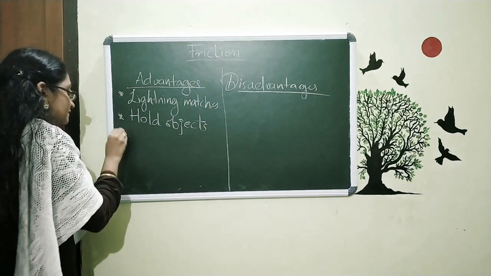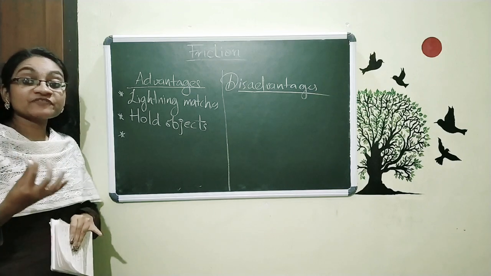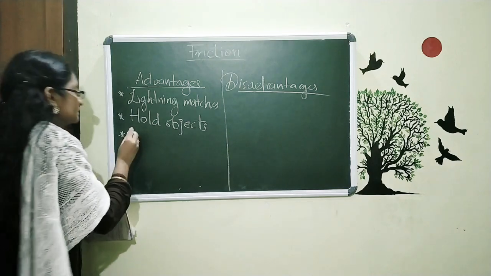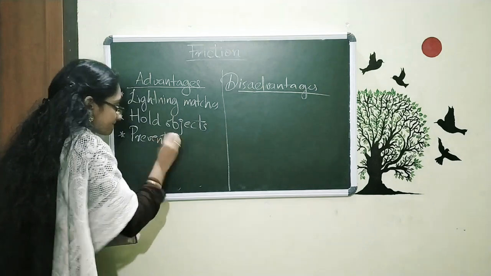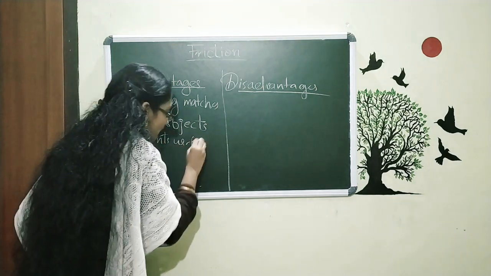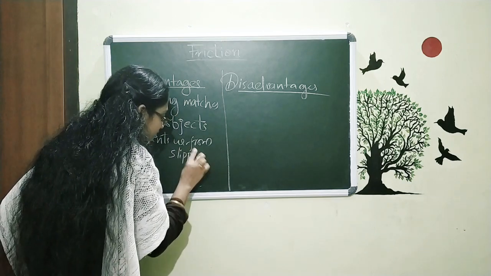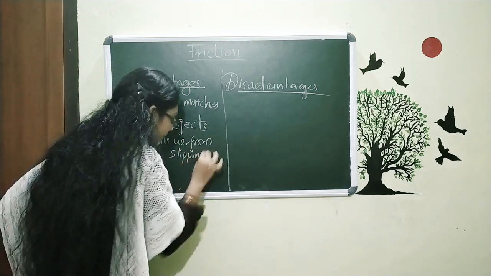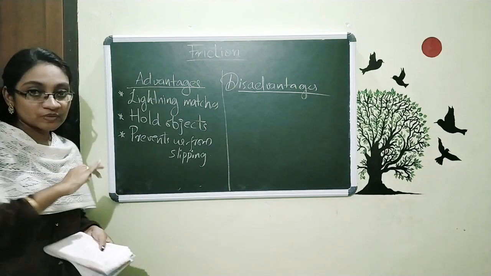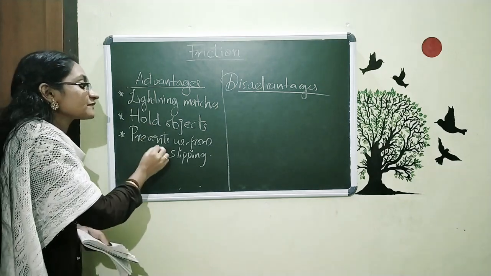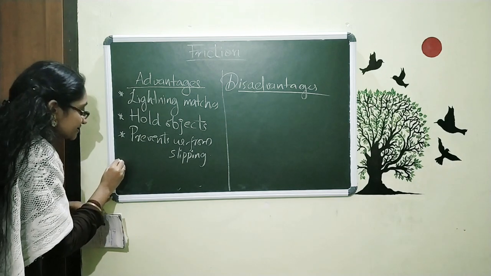The next one is that it prevents us from slipping. If there is no friction, we cannot walk comfortably on the surface of the earth. So, it prevents us from slipping. That is the next advantage.